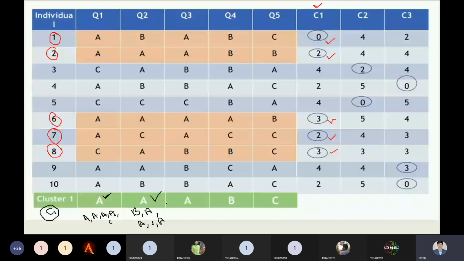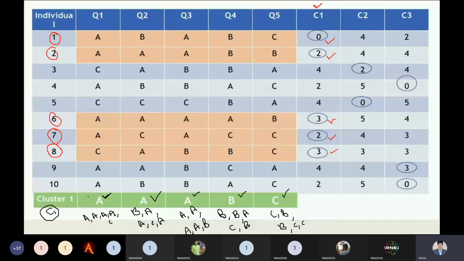Same thing we need to apply with the Q3 features. From this point, we have A, and again A, and again next time we have this value. Definitely we will go for A. And here we are getting B, A, C, and B. If we get the mode of these values, definitely B will come. Same thing we need to see over here: C, B, C, B, B, and 2 more times C. So definitely C would be.